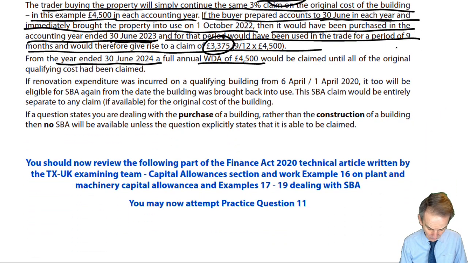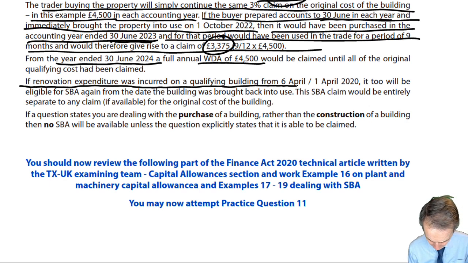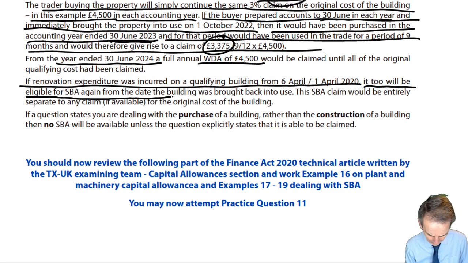What we might also have to see, just to finish off this area now, is that we may have renovation expenditure. So if renovation expenditure was incurred on a qualifying building, and that renovation expenditure is again in income tax from the 6th of April, the start of a tax year, or the 1st of April 2020 for so far as companies are concerned, because those are financial years as we're learning corporate tax, it too will be eligible for SBA.